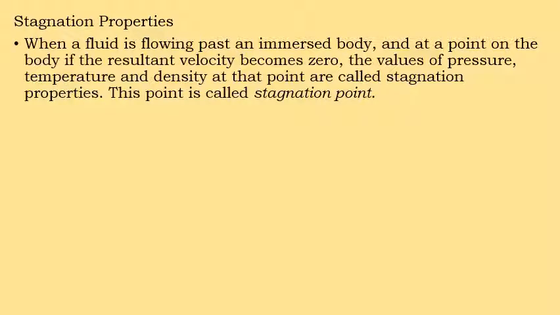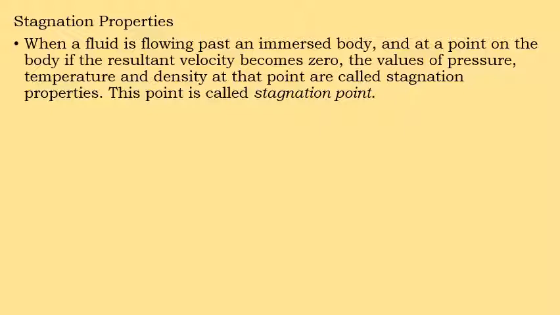So here one stationary body is considered. Over there, the fluid is flowing at a certain velocity. Now we can observe that during the fluid flow, there is a change in pressure, temperature and density of the fluid at different points.